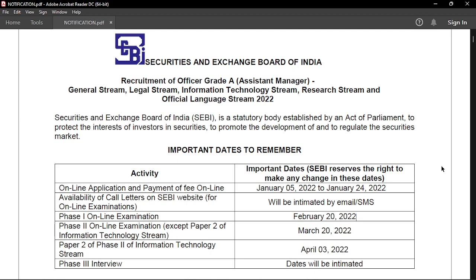This is wonderful news for all the aspirants who have been preparing for the SEBI Grade A examination for quite some time. The official notification for the SEBI Grade A examination for the year 2022 has just come out. You can download the official notification either from our Telegram channel, link will be in the description, or from the official website of SEBI. The link to that will also be in the description box.